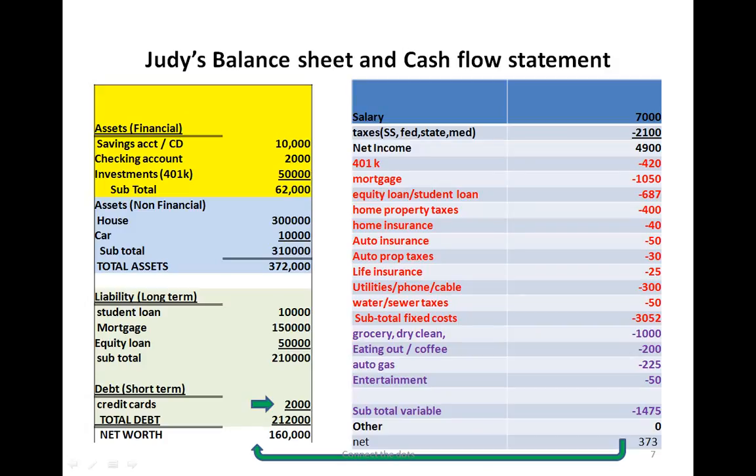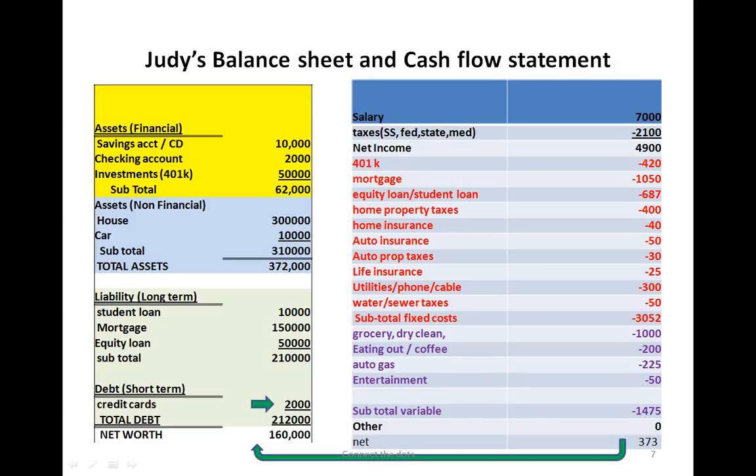If she takes the $373, she's got choices. She can go pay off the credit card, which is sometimes a smart thing to do, especially since the interest rates on credit cards are much higher than what you basically get in a bank with your money, so you want to pay that off. Or she may decide to put it in a savings account because she's trying to build her emergency fund. Say she wants to keep maybe 6 months' worth of salary or expenses available, and she wants to grow that, so she can do that.